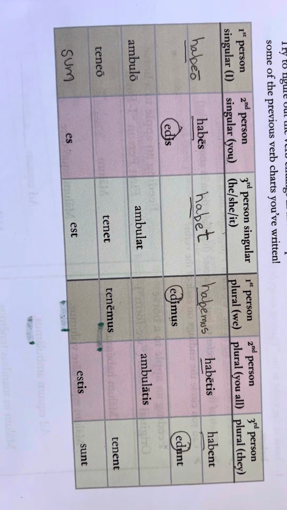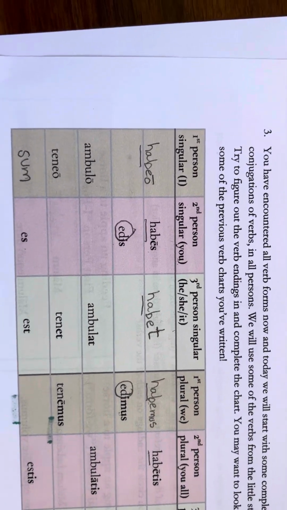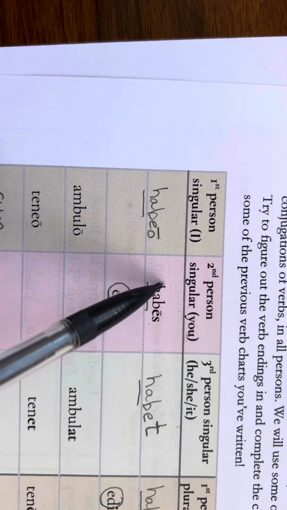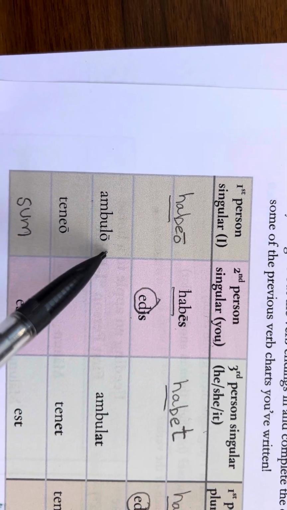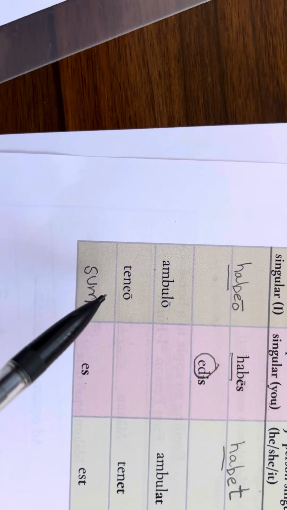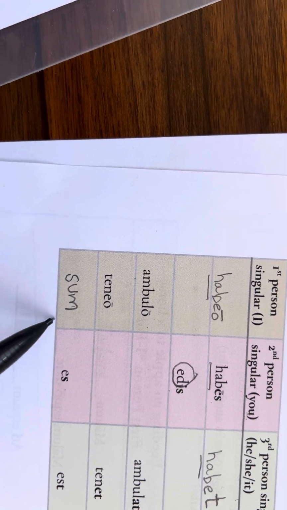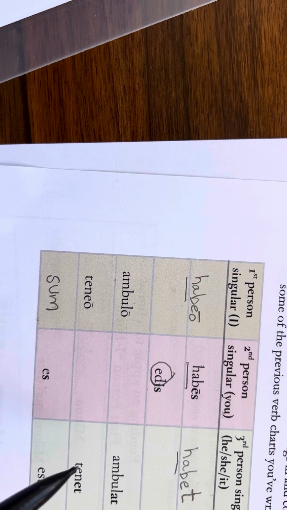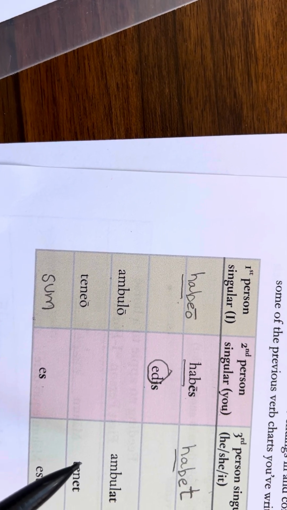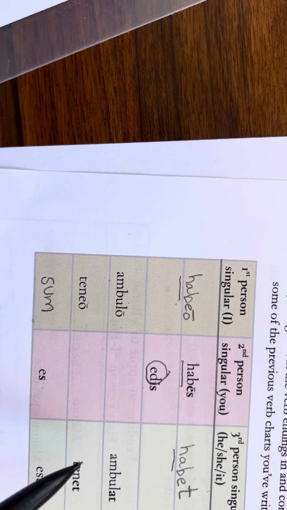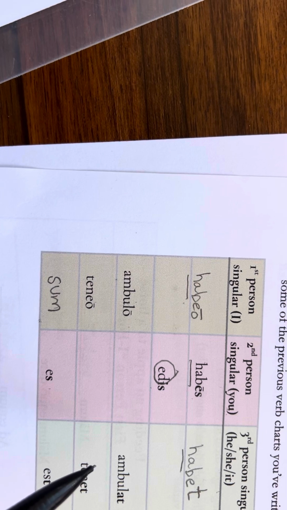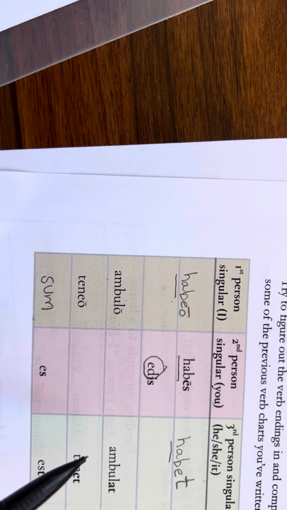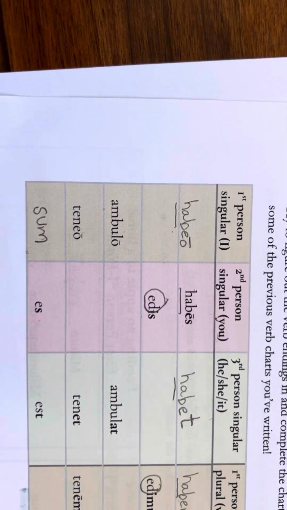Okay, so now we're going to the first person singular, I. And look at this. We have habeo, we know ambulo, and we see teneo, and this one is different. Sum is different, but these are the ones that we all can count on. And what's the thing that's the same with all of those? There's an ending. Did you guess it? O. O is exactly the same.